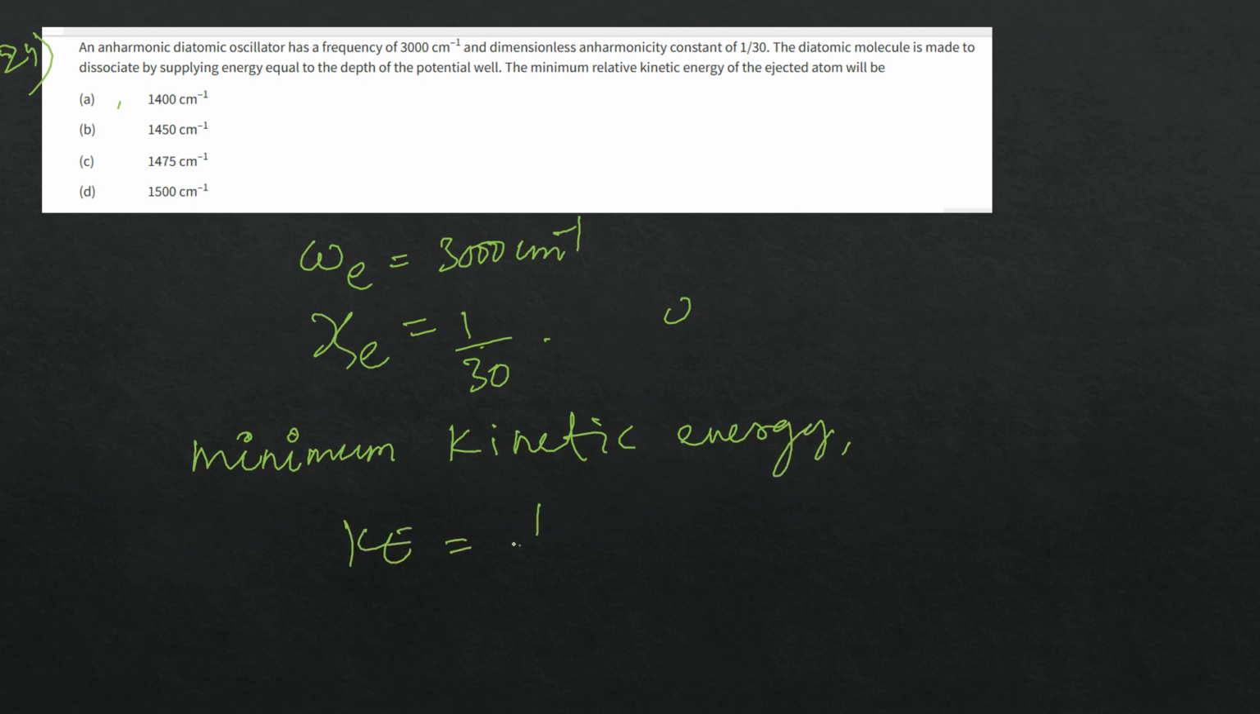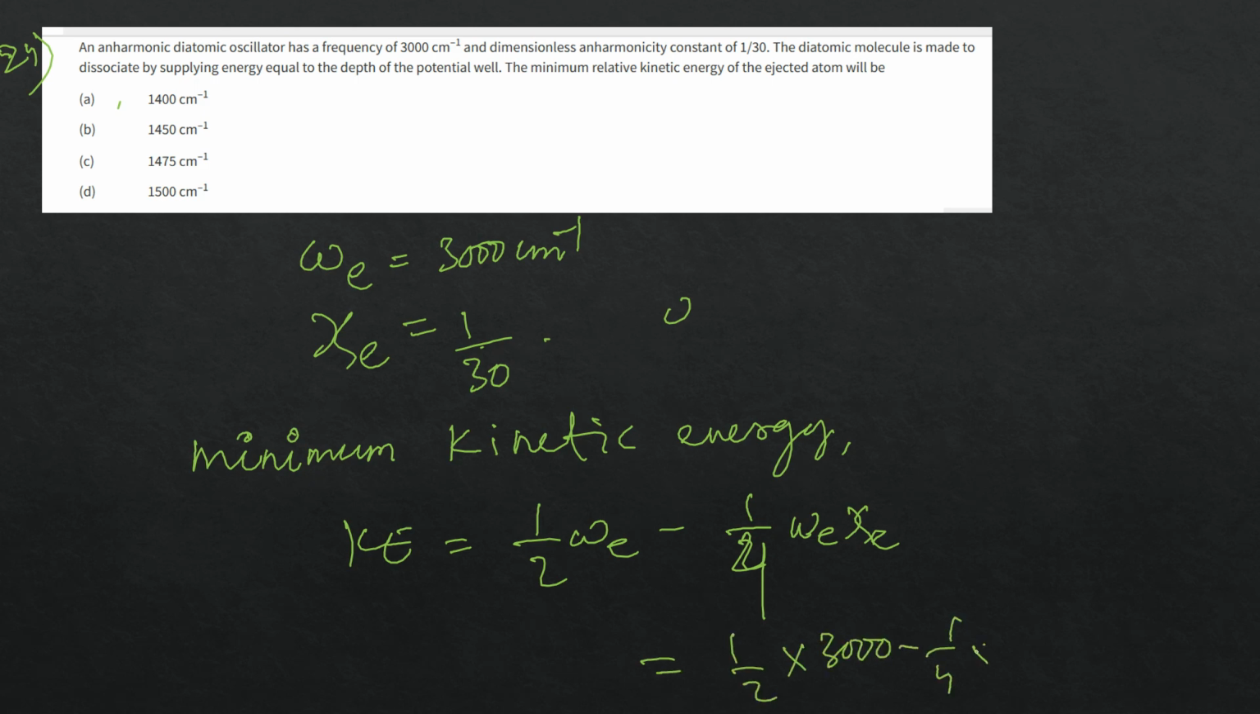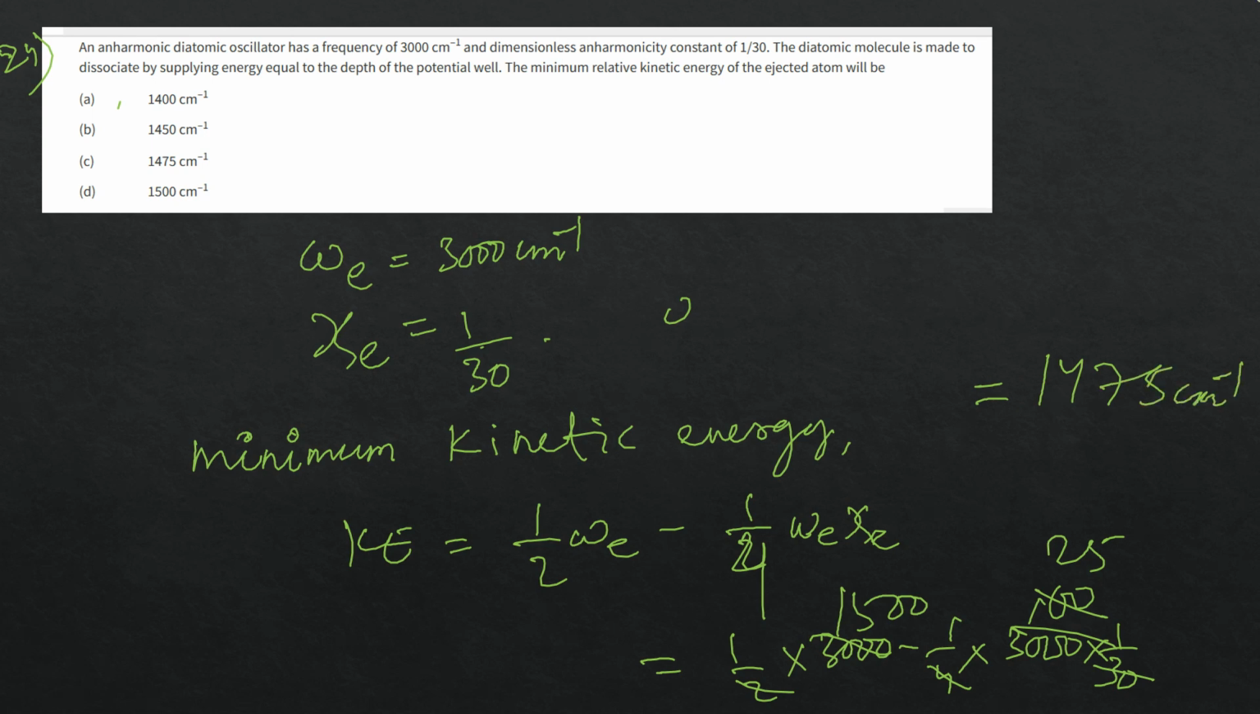So the minimum kinetic energy formula is 1 by 2 omega e minus 1 by 4 omega e chi e. This is the formula. So 1 by 2 into 3000 minus 1 by 4 into 3000 into 1 by 30. That is 1500 minus 25, so the answer is 1475 centimeter inverse. Got it? This is the formula you have to remember for kinetic energy.